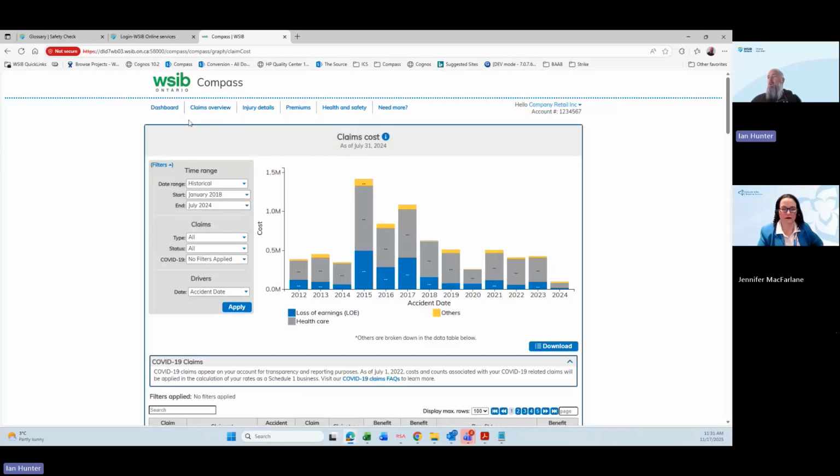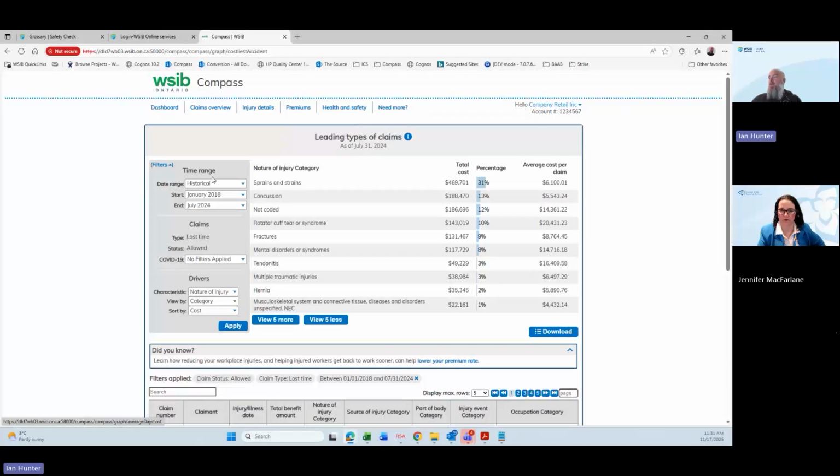Okay, so we'll look at our injury details. You'll see here we have all our different information. When we were on the dashboard, there were 4 boxes in the injury details portion, so it makes up 4 graphs here. We start with our leading types of claims. Here on the leading types of claims, you'll notice it looks a lot like the provincial statistics one when we were looking at the roll up there.